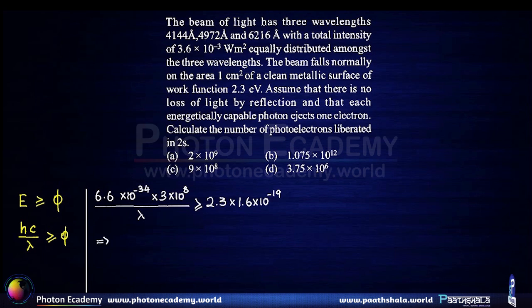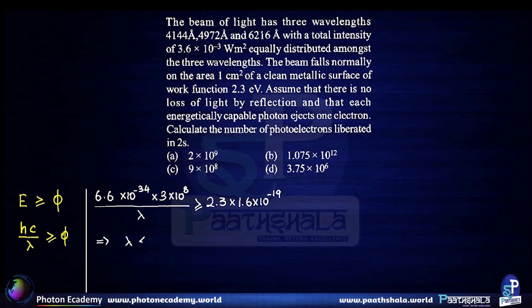This gives us that lambda must be less than or equal to approximately 5400 angstroms. Therefore, only the first two wavelengths would release photoelectrons.